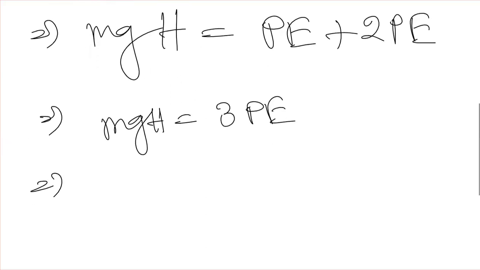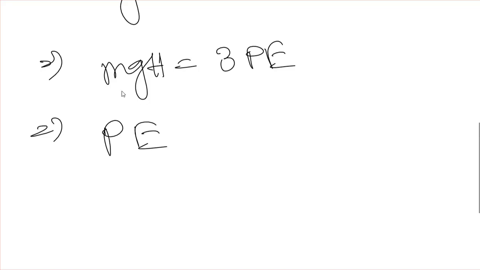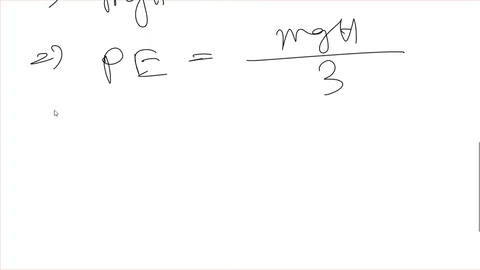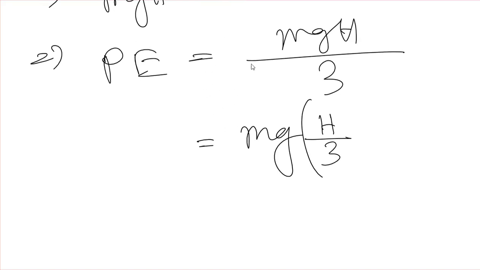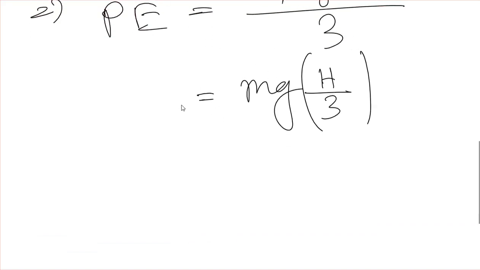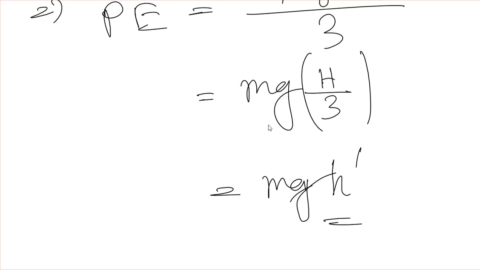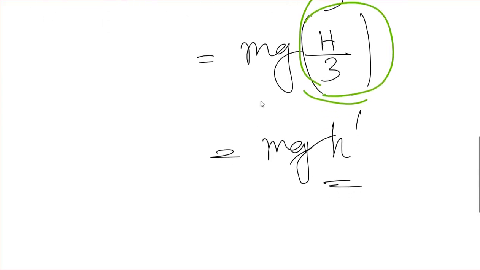So from here if we find the value of potential energy, that will be mgh by 3. Okay, so इस वैल्यू को अगर हम लोग रीअरेंज करते हैं, mgh by 3 looks like mg times a value of h dot. Let's assume this is h dot. So this part h by 3 resembles this height.